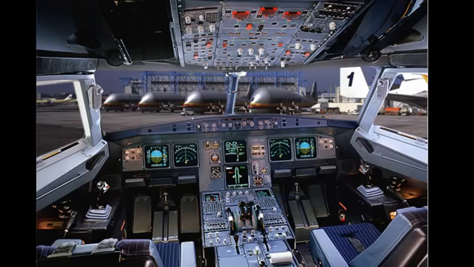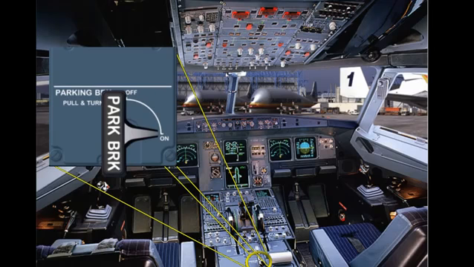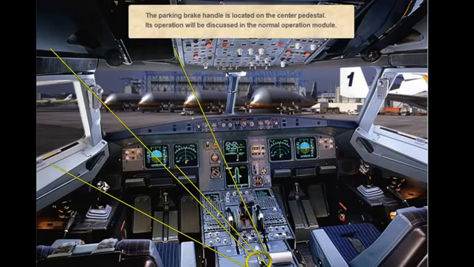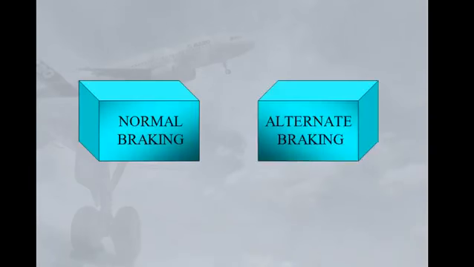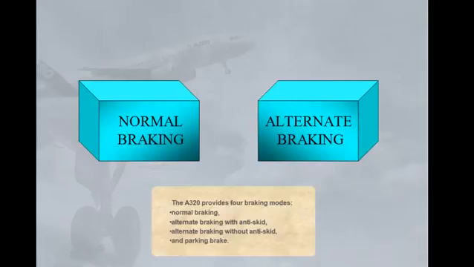The parking brake handle is located on the center pedestal. Its operation will be discussed in the normal operation module. The A320 provides 4 braking modes: normal braking, alternate braking with anti-skid, alternate braking without anti-skid, and parking brake.